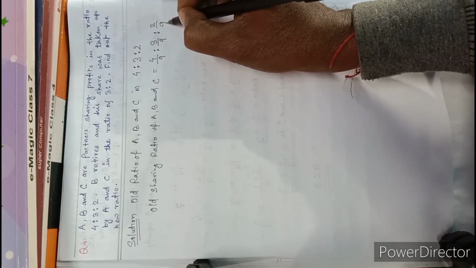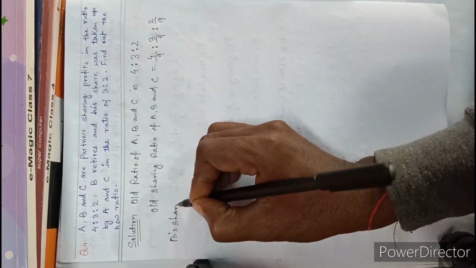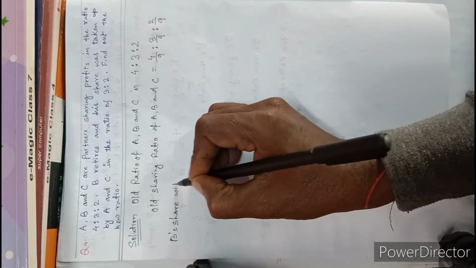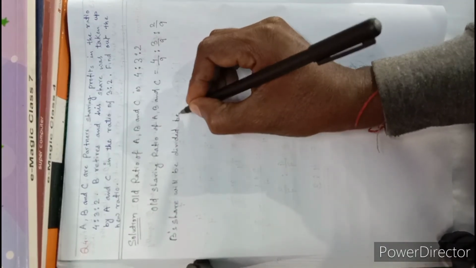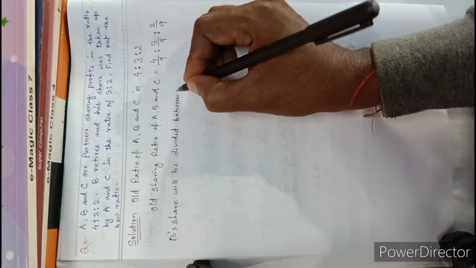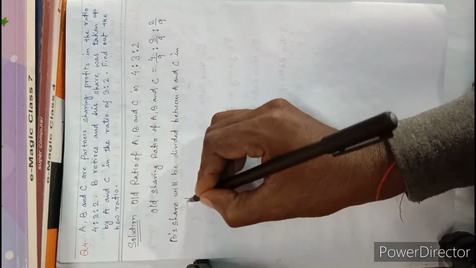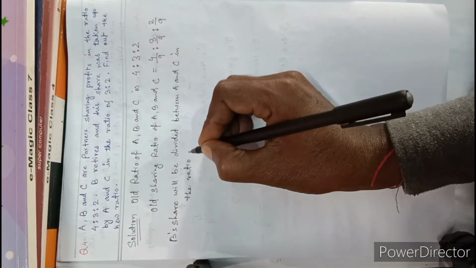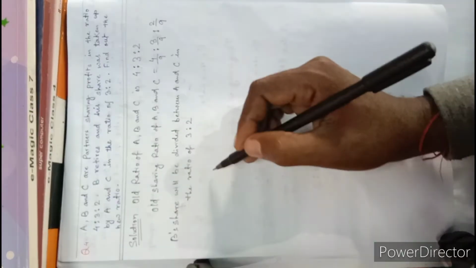So 4 by 9, 3 by 9, 2 by 9. Now B's share will be divided between A and C in the ratio of 3 is to 2.